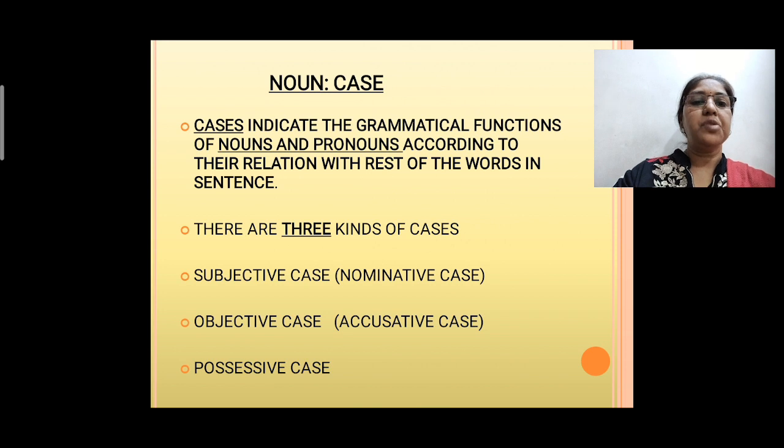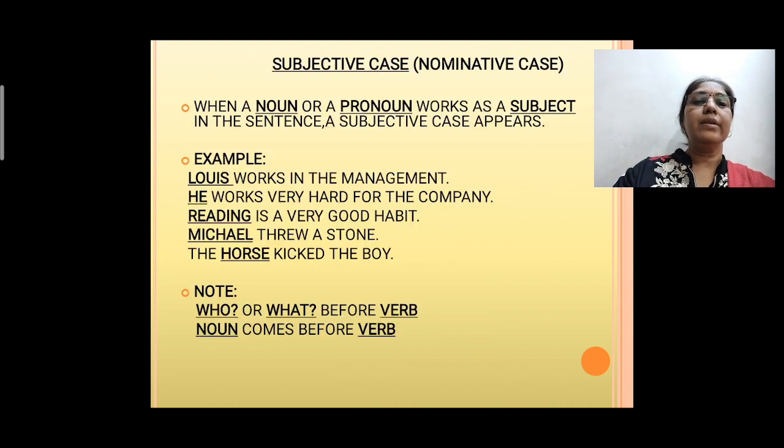There are three kinds of cases: subjective case, that is the nominative case; objective case, that is the accusative case; and the next one is possessive case. Let's start with the subjective case, which is also known as nominative case. Let's see the definition here. When a noun or a pronoun works as a subject in the sentence, a subjective case appears. It means that when a noun or a pronoun in a sentence acts as a subject, then you can observe the subjective case.